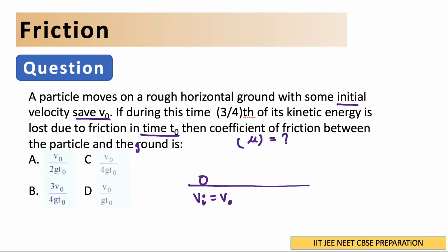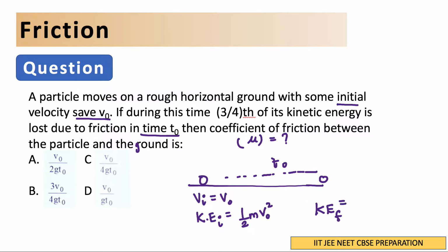So let's say initially how much was the kinetic energy? Kinetic energy initially is half mv square, so half m v naught square. This was the initial kinetic energy. Then they are saying that it travels for some time, so this time is t naught. After t naught time, the particle comes here, and at this point the kinetic energy, say KEf, becomes 3/4 less.